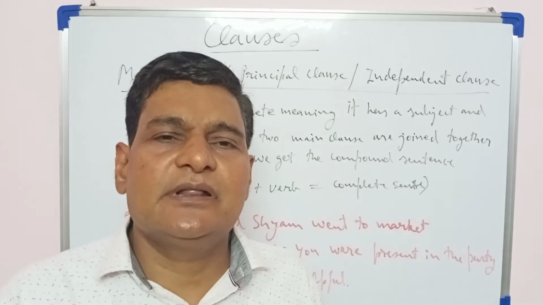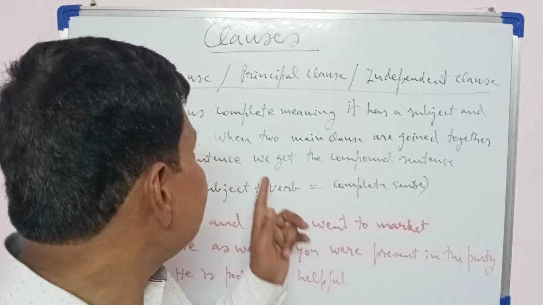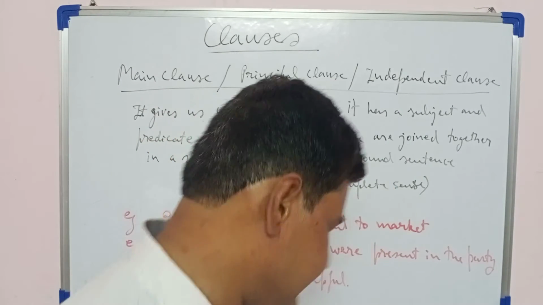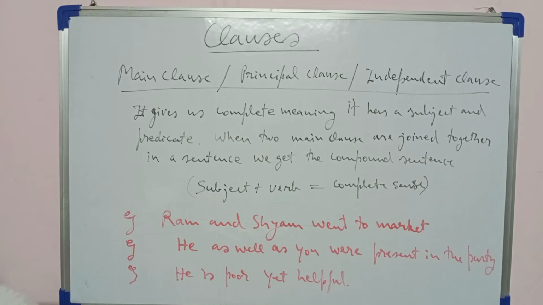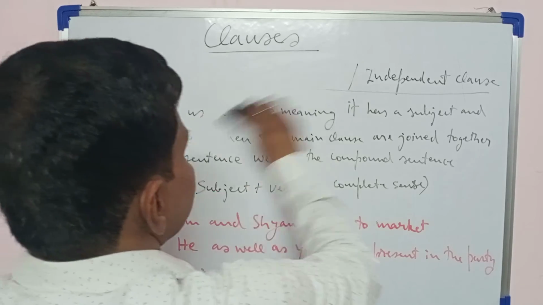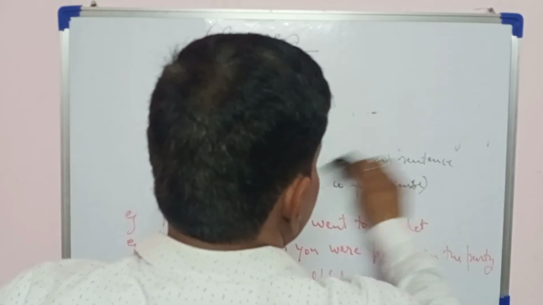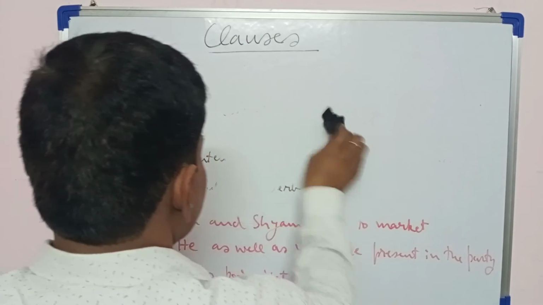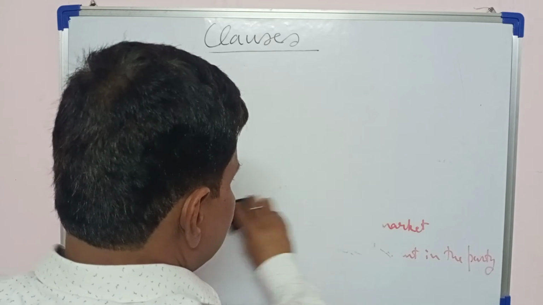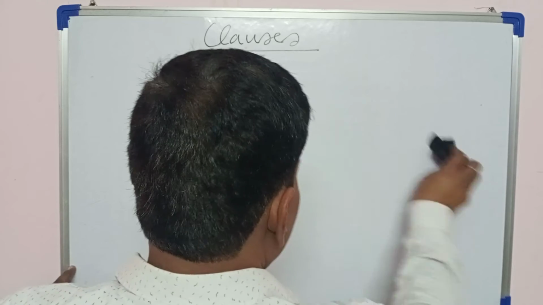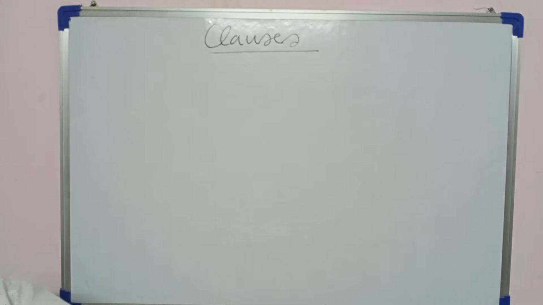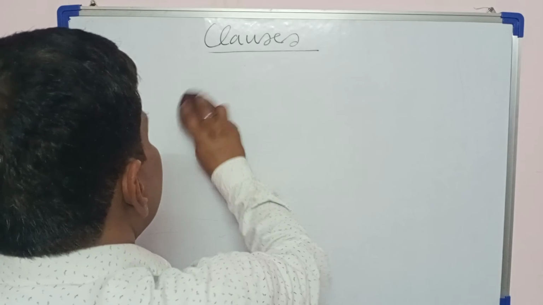So let's proceed further. The next clause is the subordinating clause. Subordinating clause, as we have already discussed in the beginning of clauses, is a clause that introduces a condition, or we can say it gives you a condition.